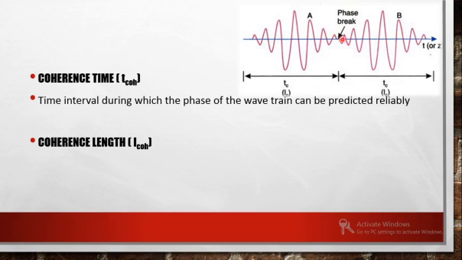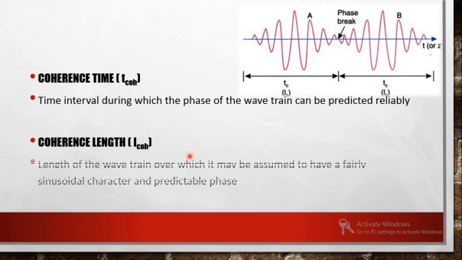So due to the presence of the phase break, it is a time duration within which the phase of a wave can be mentioned reliably. Similarly, coherence length can be defined as the length of the wave train over which it may be assumed to have sinusoidal, continuous, predictable phase.